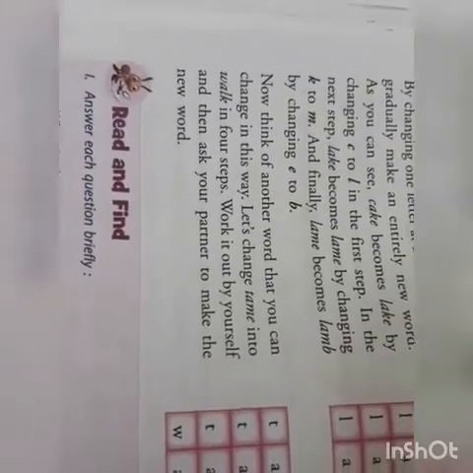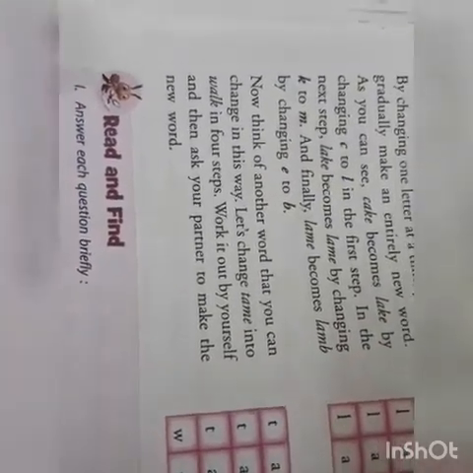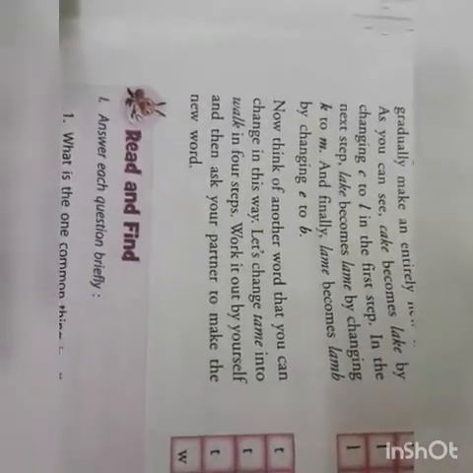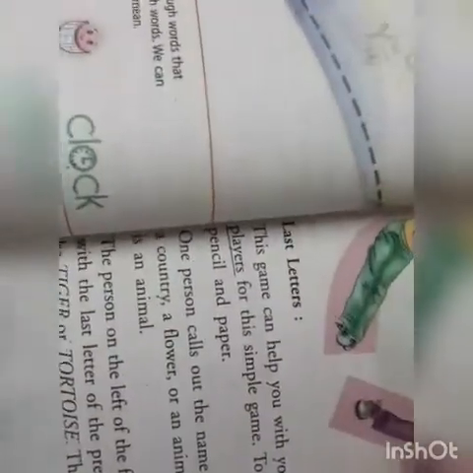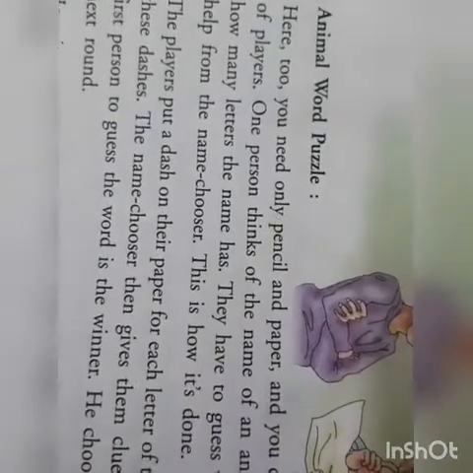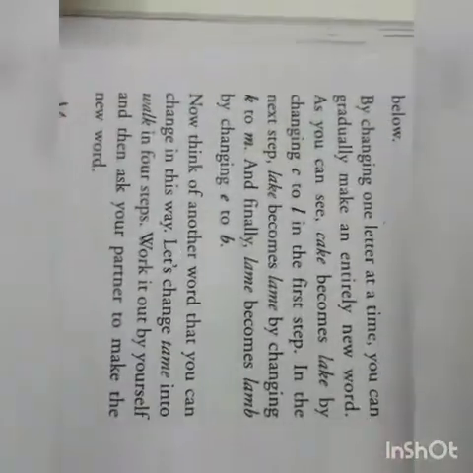So dear children, we come to the end of the explanation part of this lesson number 6, that is your word game. So you all remember how many different types of games we have learned about. First is your last letter, long words, then animal puzzle game, then hidden sentences, then minister's cat, spelling bee, and the last one is your word ladders.